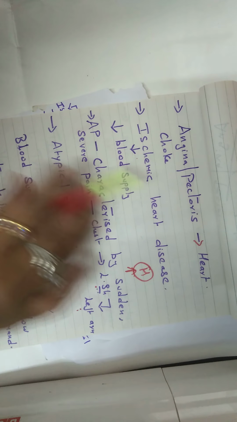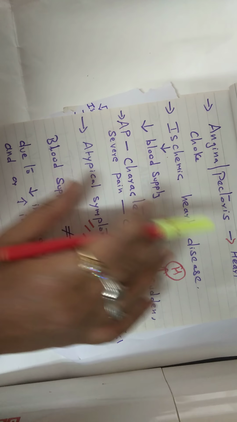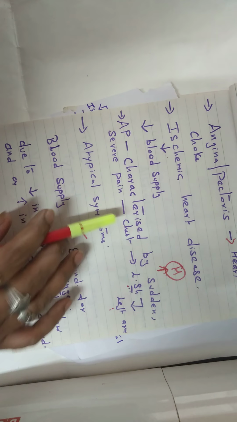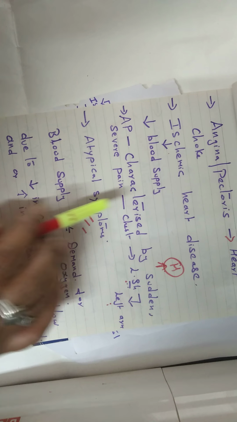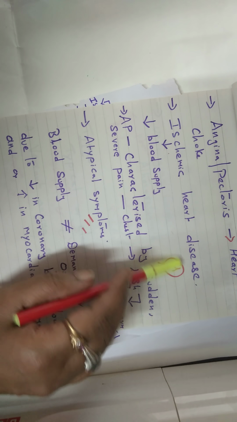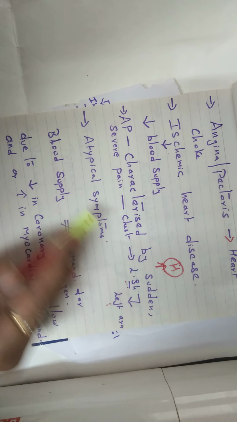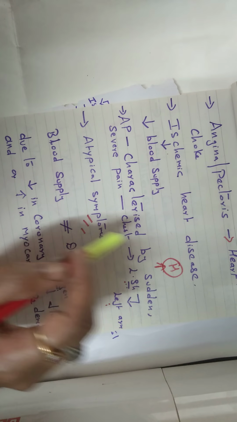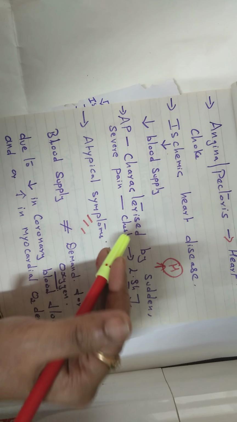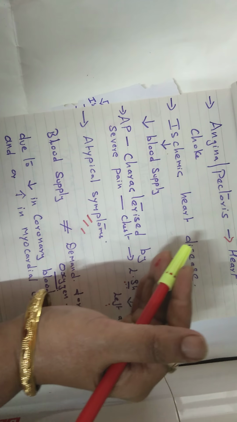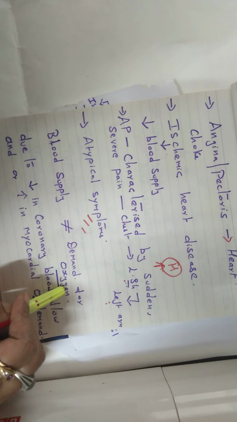Now why is it happening? What is the theory behind angina pectoris? In angina, there is a difference between the blood supply to the heart and the demand for oxygen from the blood supply.